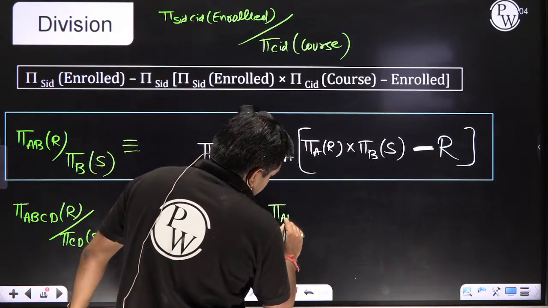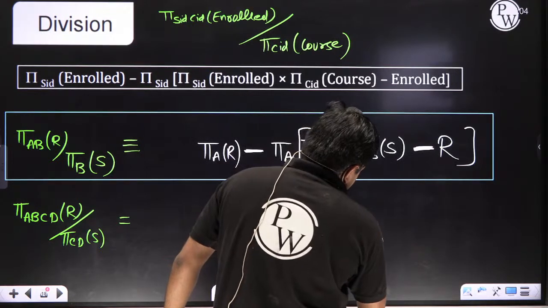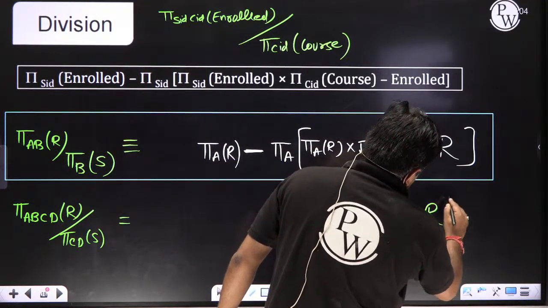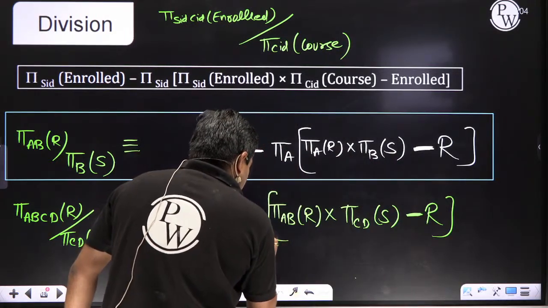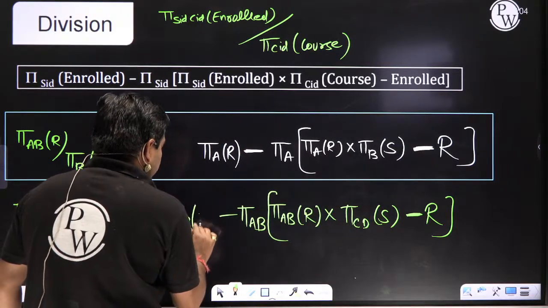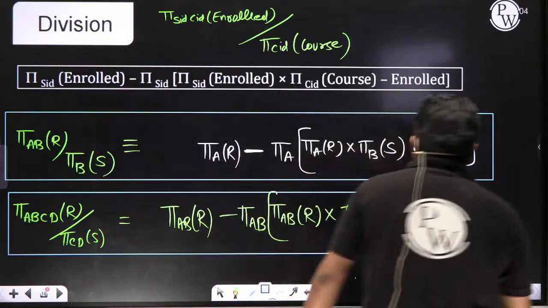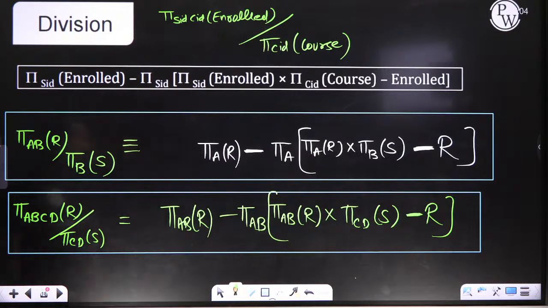Pi AB from R, pi CD from S, minus relation R, pi AB. This pi AB you will subtract from all. Clear, everyone? Each and every one crystal clear?